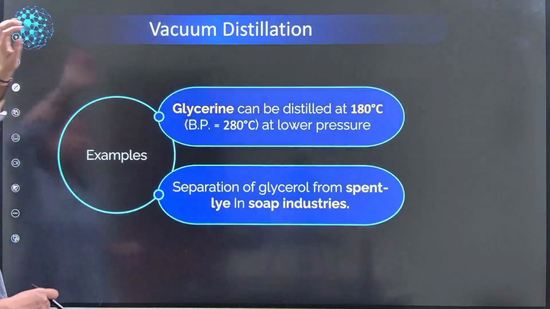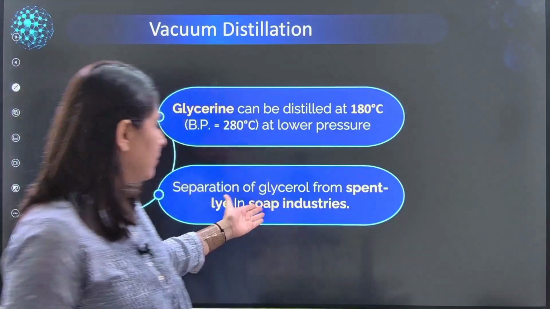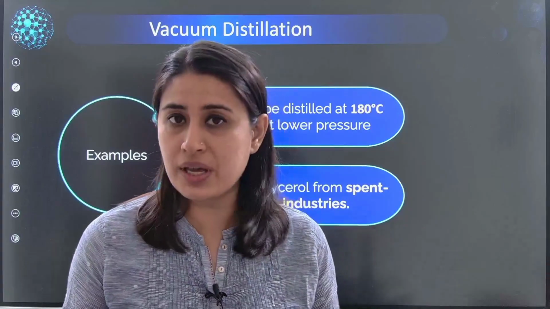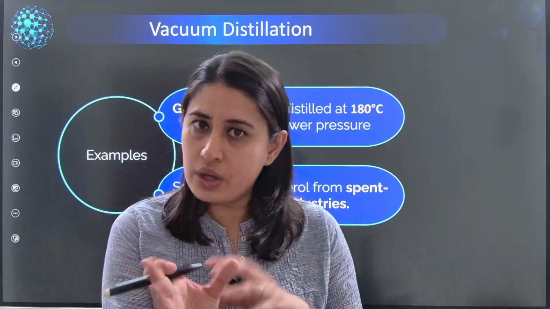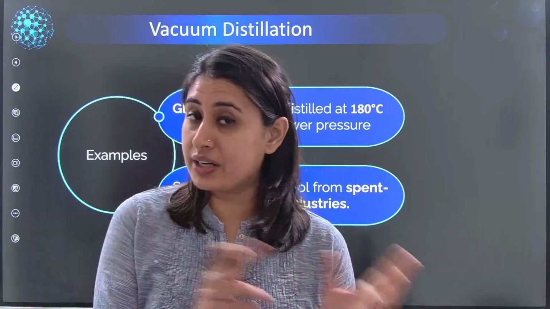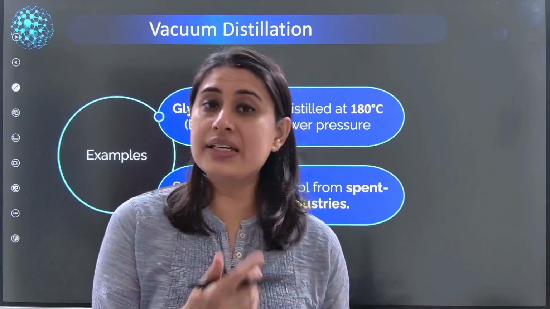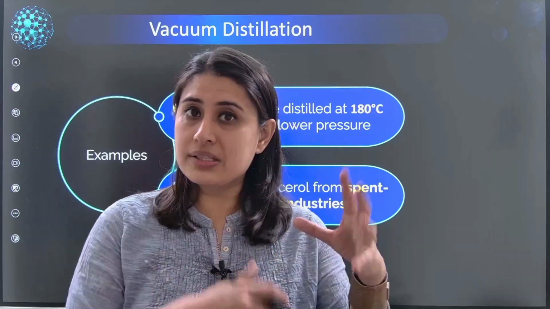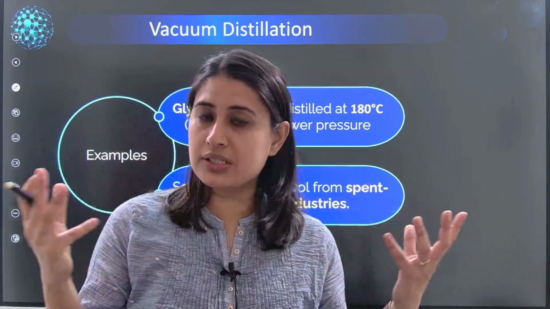I told you, for example glycerol, which actually decomposes before its boiling point, which we make use of in the soap industry. I hope you know glycerol is the alcohol part. We make it react with the acids. What you get is a triglyceride, which is there in all the fats and oils.